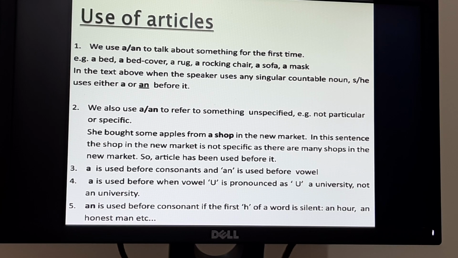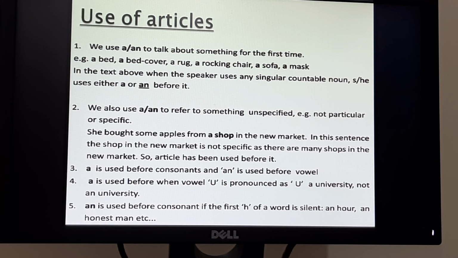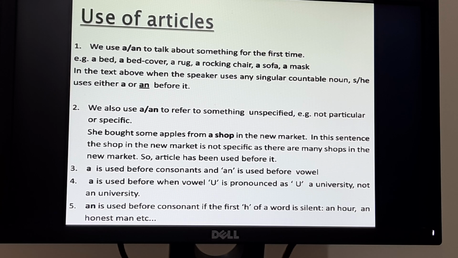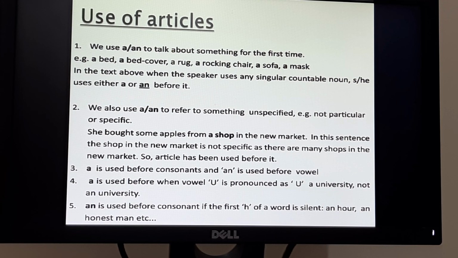Number three, a is used before consonants and an is used before vowels. Number four, a is used when the vowel u is pronounced as yu: a university, not an university. Number five, an is used before a consonant if the first h of a word is silent: an hour, an honest man, etc. Okay, I hope you can understand the uses of articles.